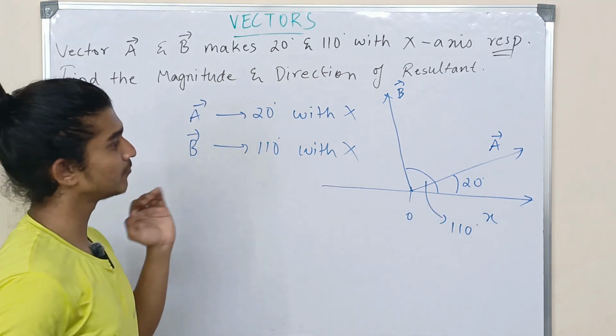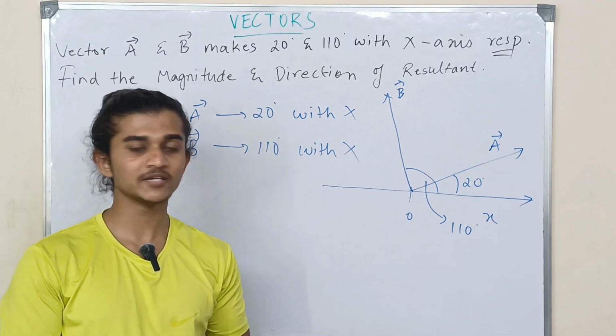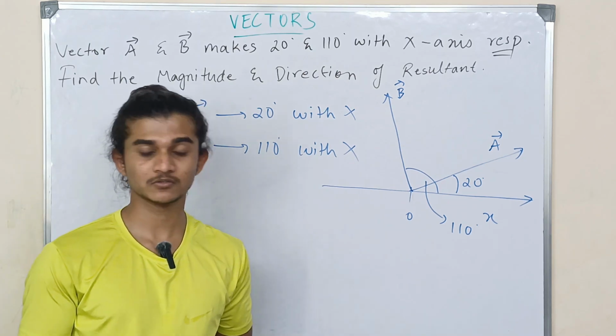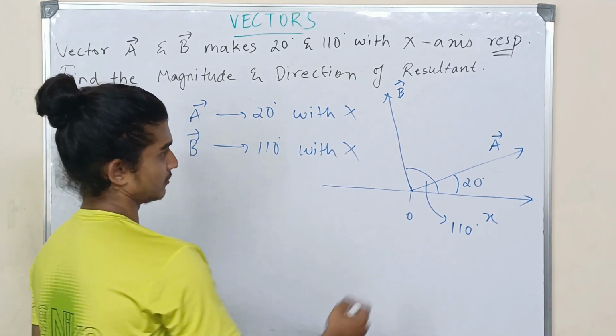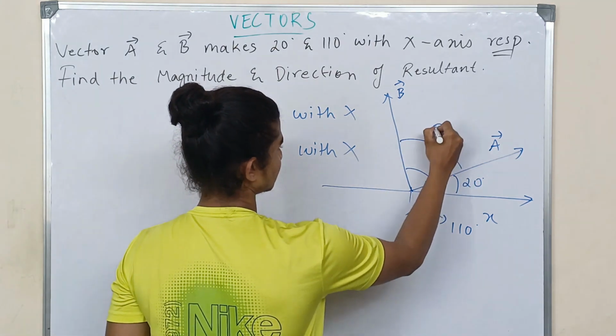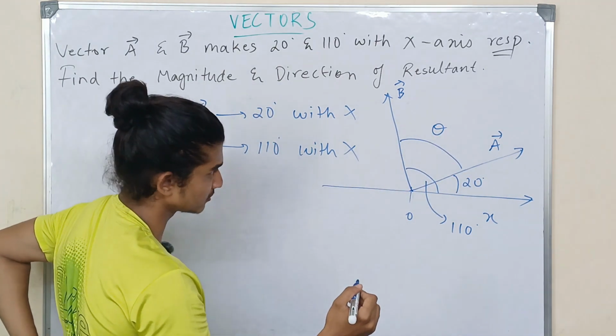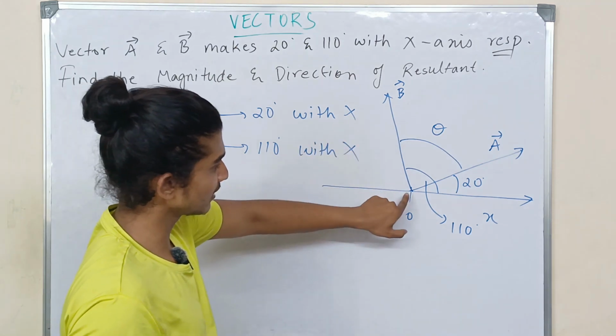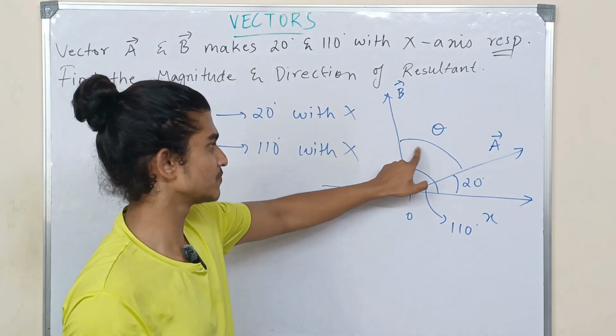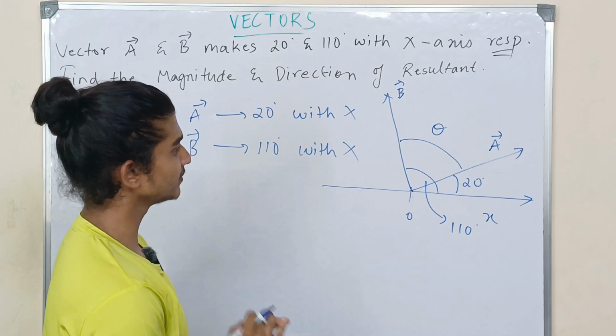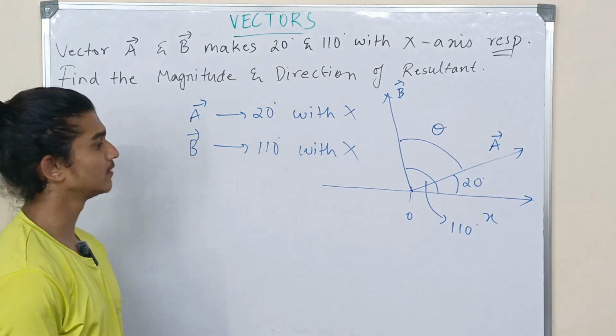Now, what is the angle between the two vectors? It is not directly given. We have to find it. So let me take this angle as theta. As you know, the angle between two vectors is theta, and they're joined at the tail. So how do we find theta? We're going to use some math.